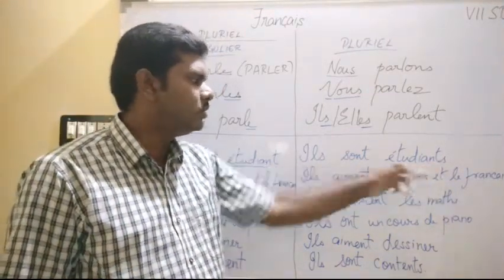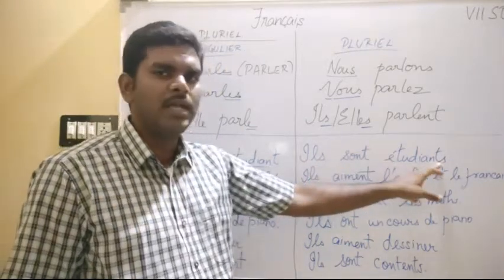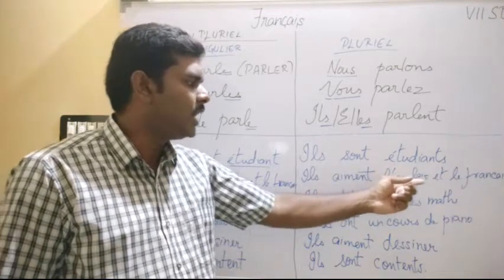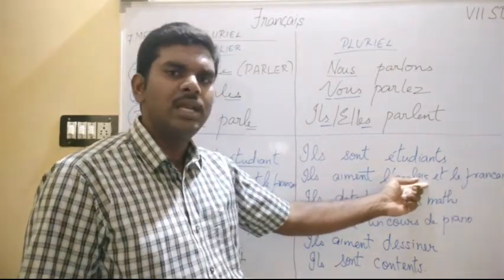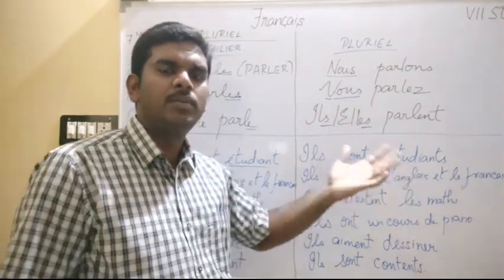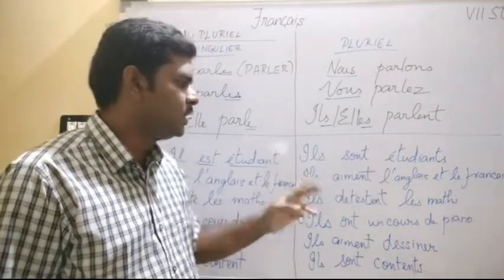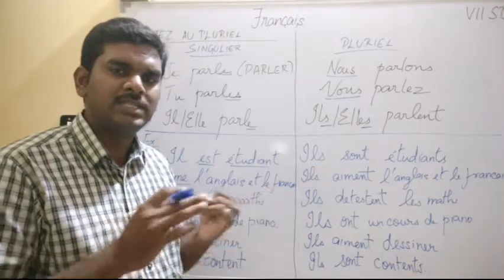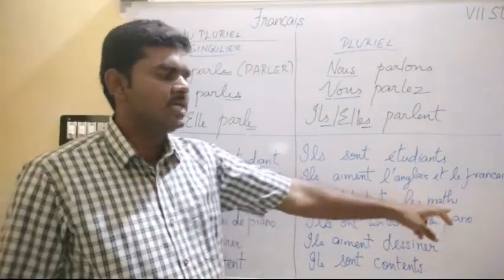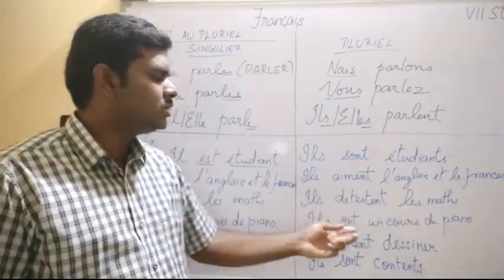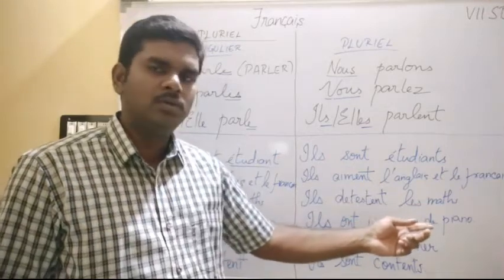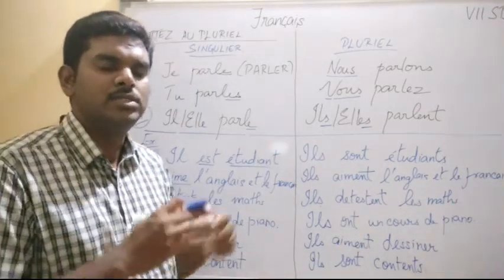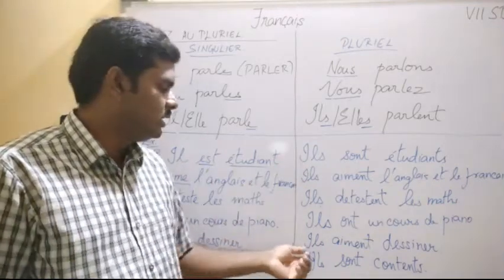Even if you have that doubt, seeing this ILS, you can add here. Here the same thing is followed, but we have not added any S because it is a language. Language is not a plural form, it is a singular form. And les maths. In maths there are different kinds of maths. Business maths is there, so S is added. Ils ont un cours de piano. So they are going for one piano class. There is not a different piano class.